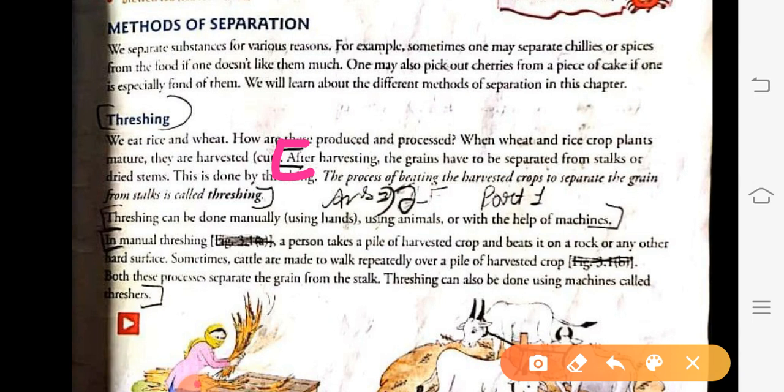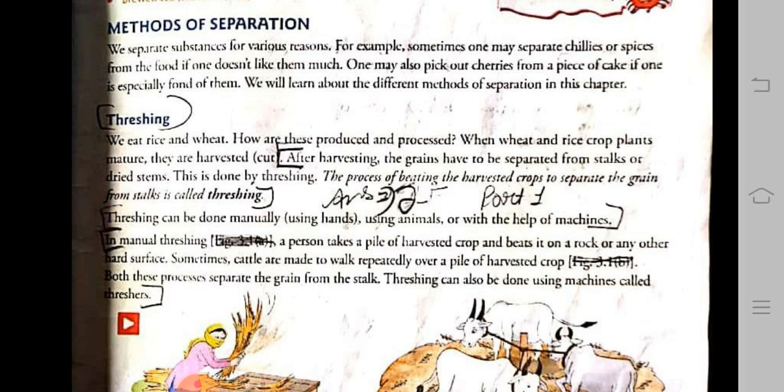After harvesting, the grains have to be separated from stalk or the dried stem. This is done by threshing, the process of beating the harvested crop to separate the grain from stalk. Got this? You can add this line. Threshing can be done manually, using hand, using animal, or with the help of machine. This is answer number second, first part.